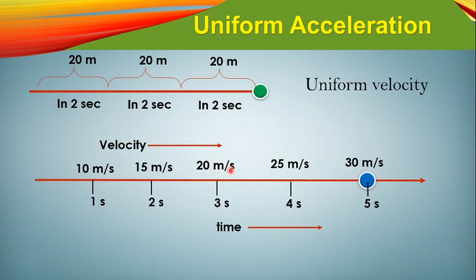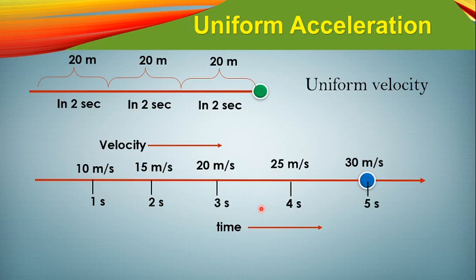And here you can see also the same thing, 20 meter per second to 25 meter per second in 1 second. So you can see here that the equal amount of velocity is changing in equal time interval.